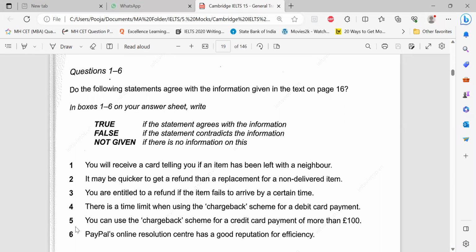If you can retain all, you can read all the questions and then go back and search. But I would suggest read one, maximum two. Why read the second one? Because sometimes you read the first one, you don't get it, and the information spills over to the next passage. Then you get the word replacement, which is the second one. You see, oh, I got this replacement, I got this non-delivery item.